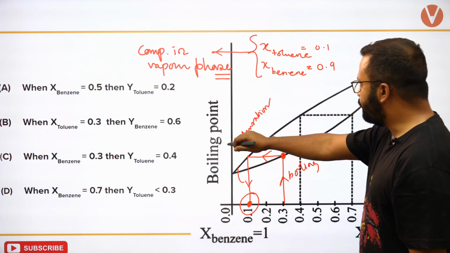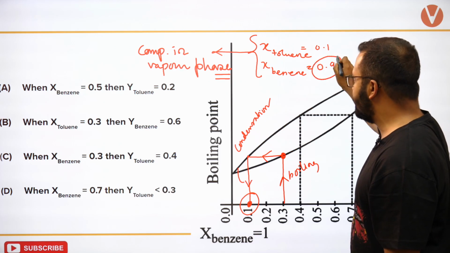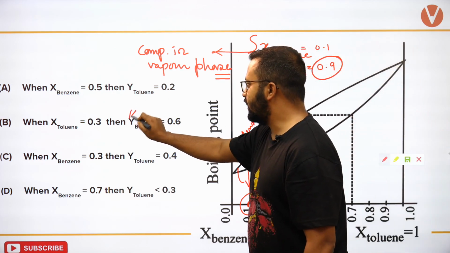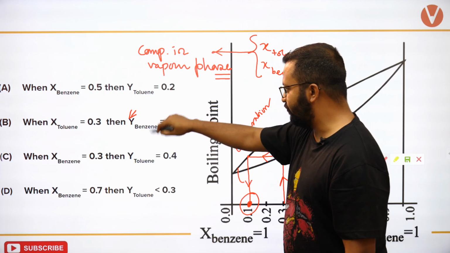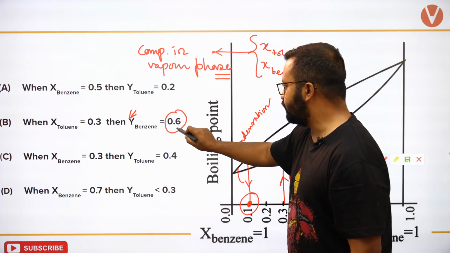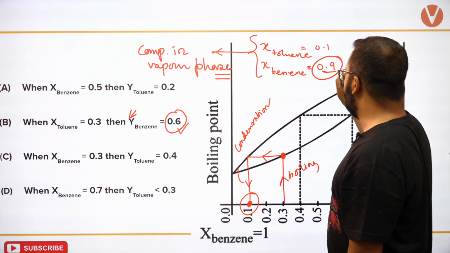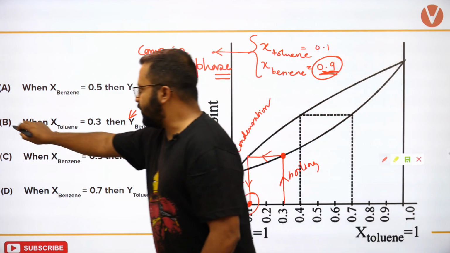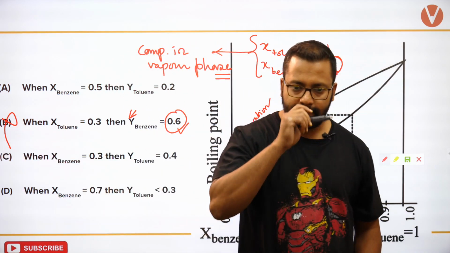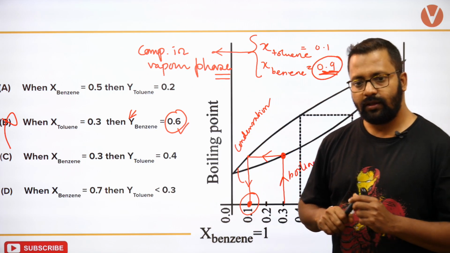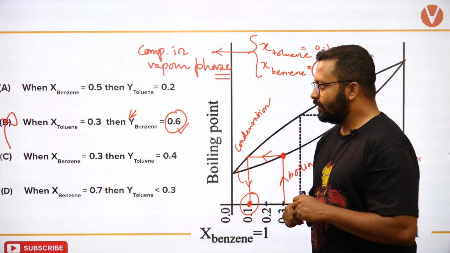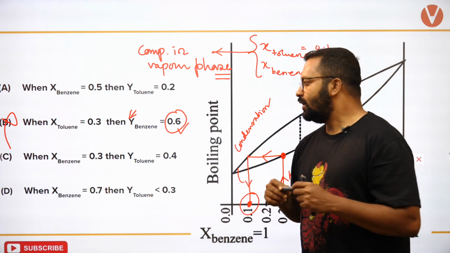So what is the composition of benzene that we are obtaining in vapor phase? Y represents composition in vapor phase. It is written as 0.6, but it is coming as 0.9. So B is incorrect. Okay, it is incorrect. ठीक है.